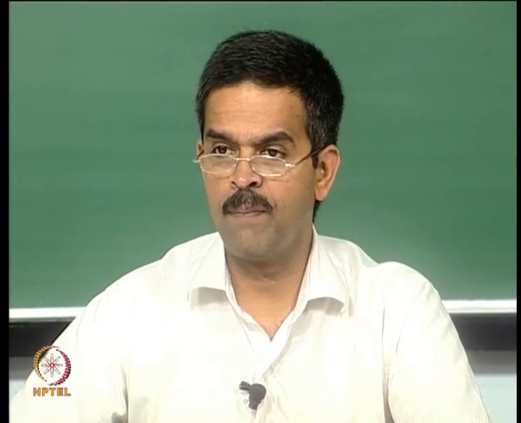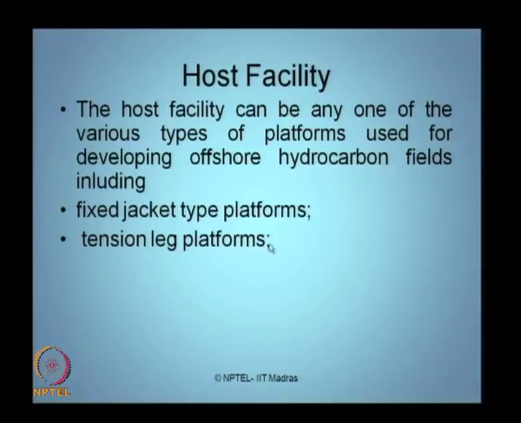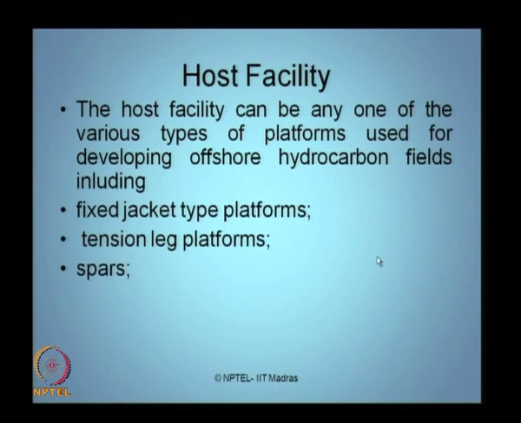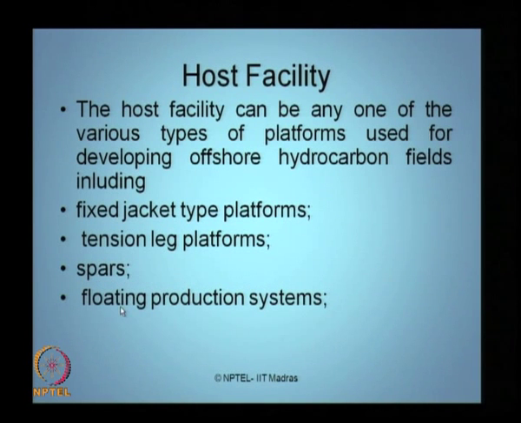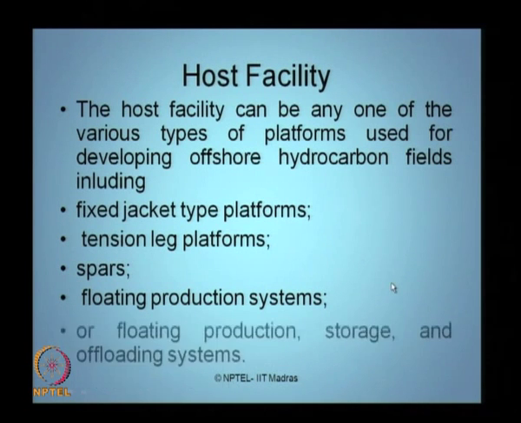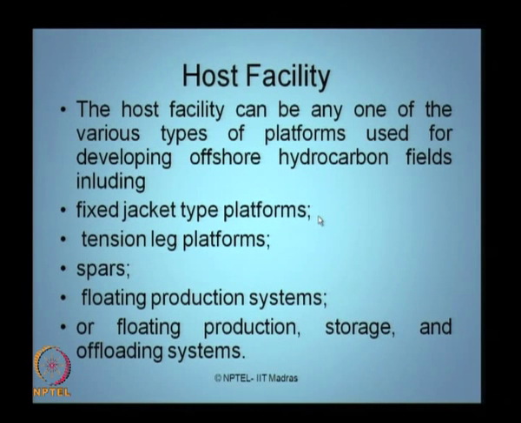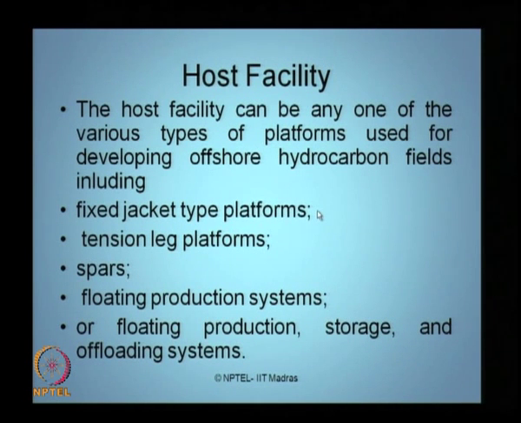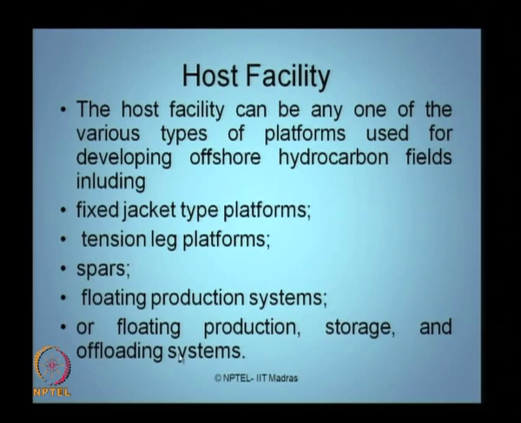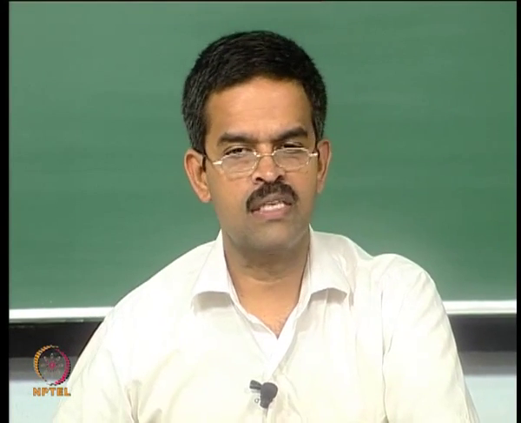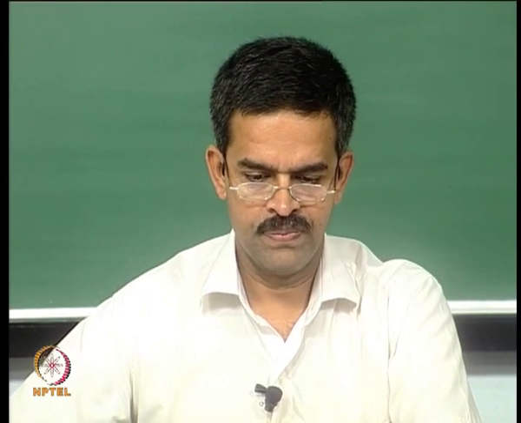You can also have compliant structures like tension leg platforms. You can also have spars as your host facility. You can also have floating production systems, which we briefly call FPS, as your host facility, or you can also have what is called FPSO. Ladies and gentlemen, the O in the abbreviation stands for offloading systems. We discussed different types of offloading system in detail in the last lecture.